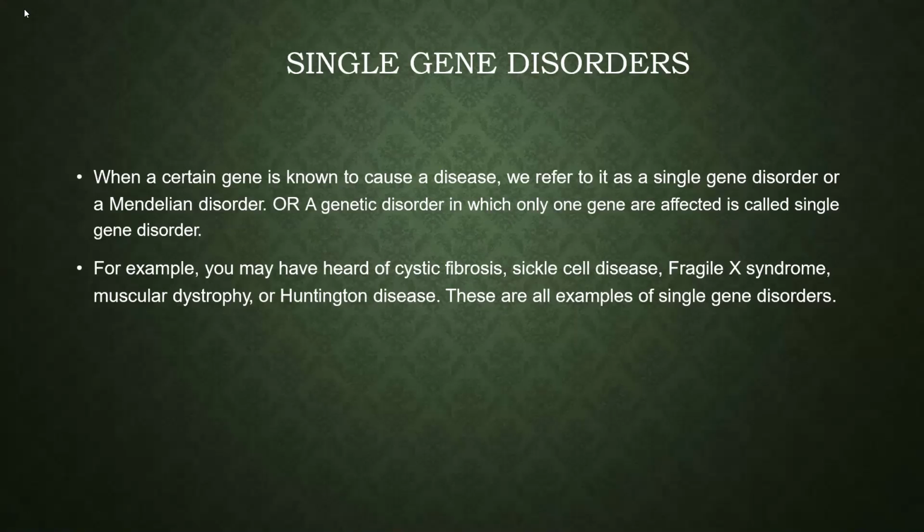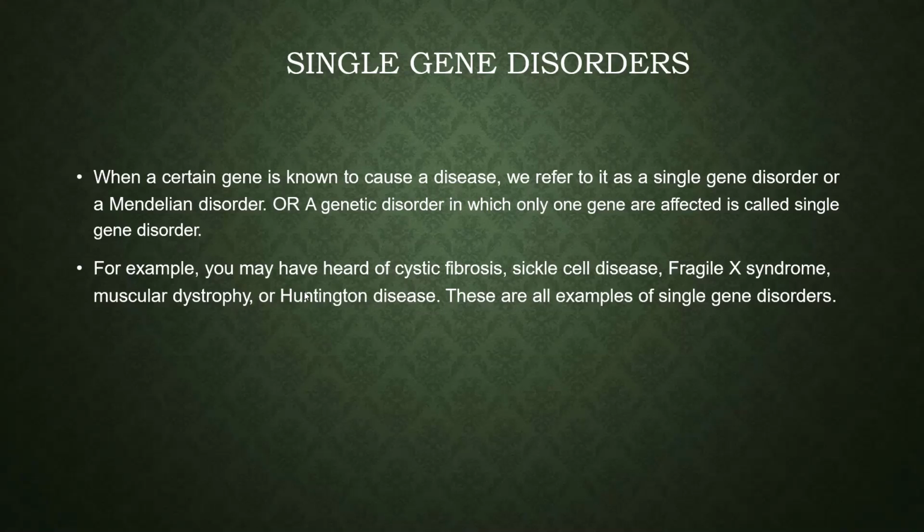Now this disorder is also known as Mendelian disorder. That means it also follows the traits of Mendel. Mendel has explained the transfer of characters from one generation to another. In the same way, we can also explain how single gene disorders are taking place. Disorder here means mainly the diseases.